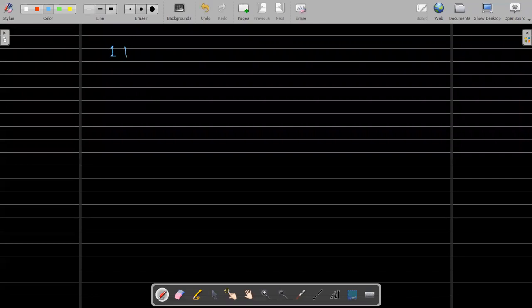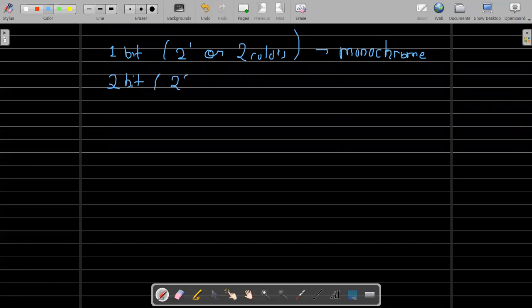For example, you should be aware of it. If you have 1 bit, which you may call 2 colors, this basically is used for monochrome. And then obviously if you have 2 bit, it means you have 4 colors.